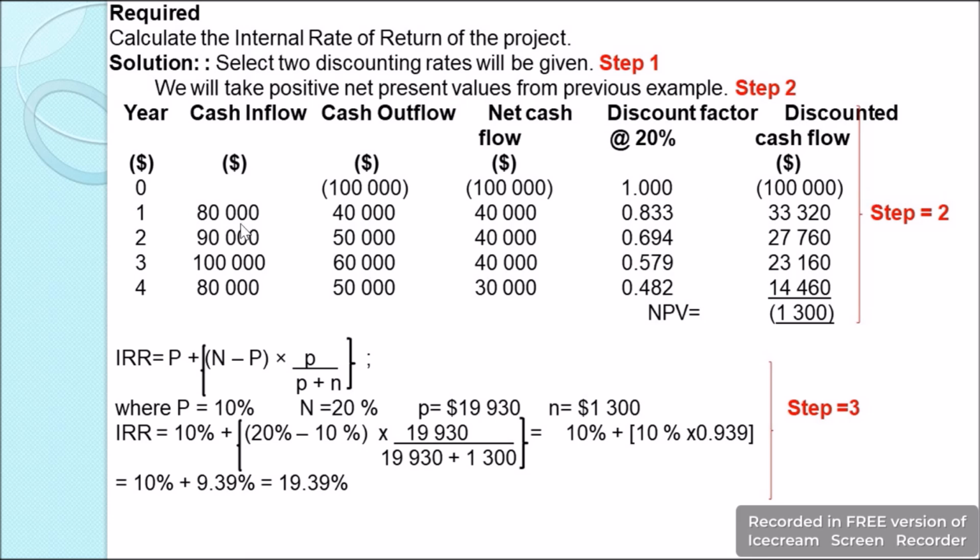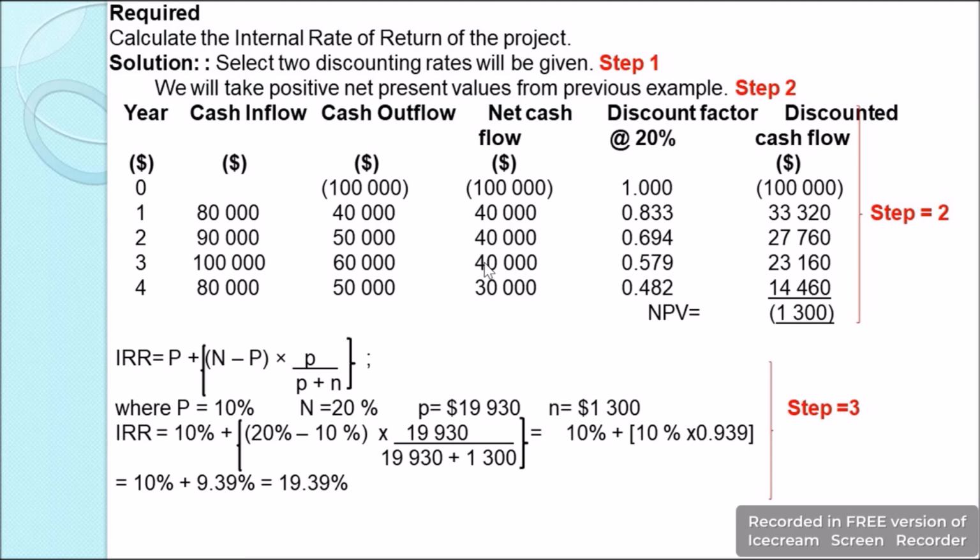In year 1, we have the inflows of 80,000, the outflows of 40,000. So when we subtract this, we get the net cash flows of $40,000. We multiply this with 0.833, we get the value as $33,320. Then in year 2, we have the inflows of 90,000 and the outflows of 50,000. So the net cash flows will be $40,000. When we multiply it with the discounting factor of 0.694, we get the value as $27,760.